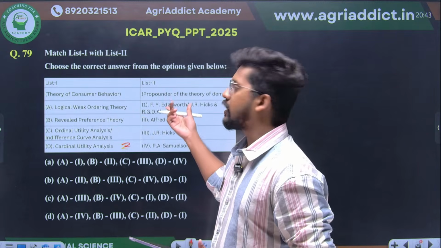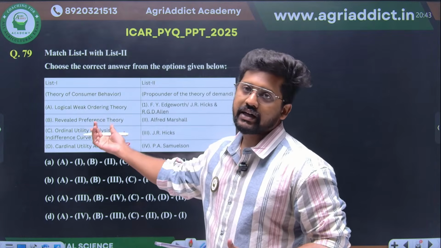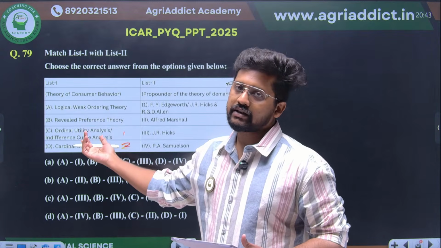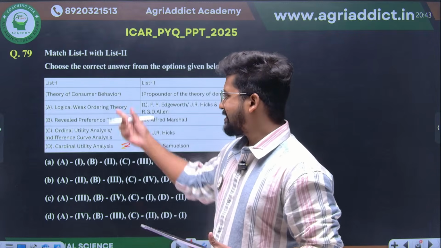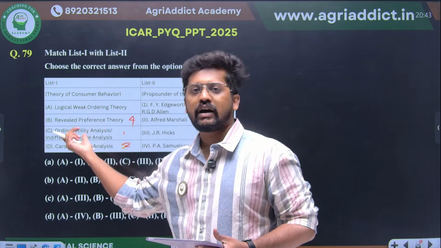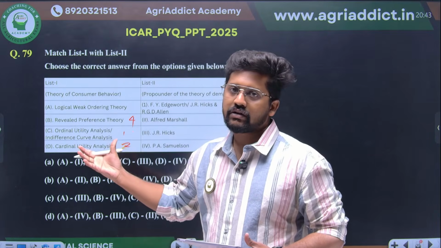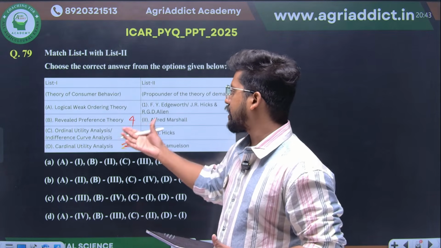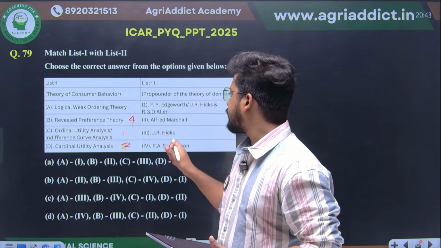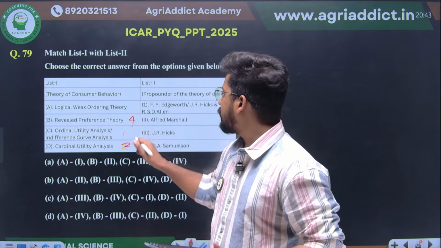Edgeworth also has contributed. So therefore it will be connected with 1. Revealed preference theory we have studied, which is none other than Paul Samuelson. So therefore it will be connected with 4. Then there is logical weak ordering theory. We are not studying this in in-depth understanding, but we are mentioning this logical weak ordering theory. So this is connected with J.R. Hicks. So therefore A will be connected with 3.